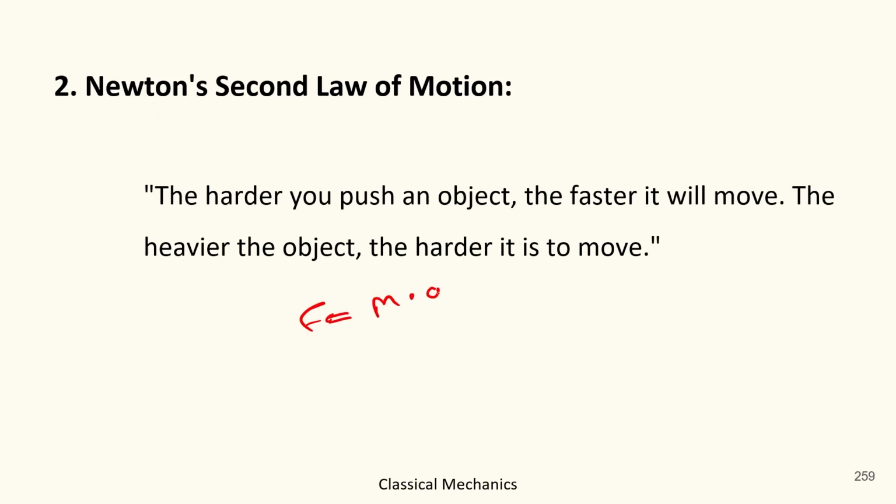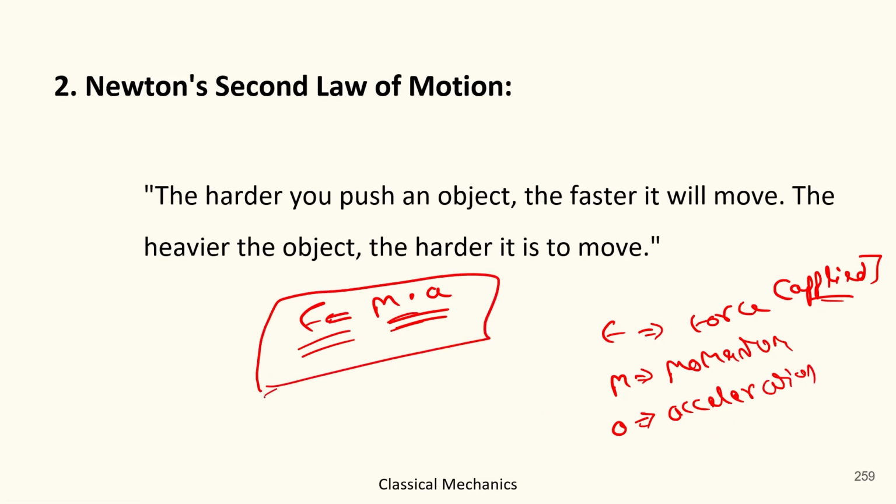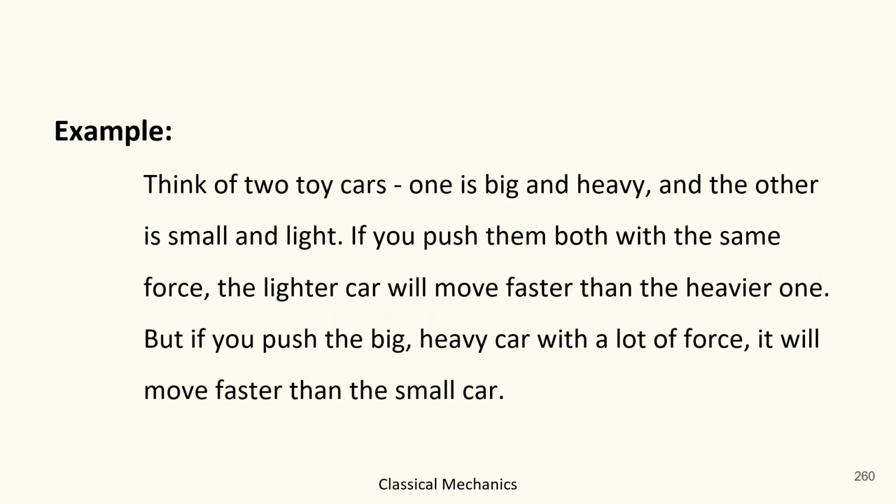F is equal to M into A, where F stands for force applied, M stands for momentum, and A stands for acceleration. Okay, so this is the formula of Newton's second law of motion. Got it? Now, let's come to the example.